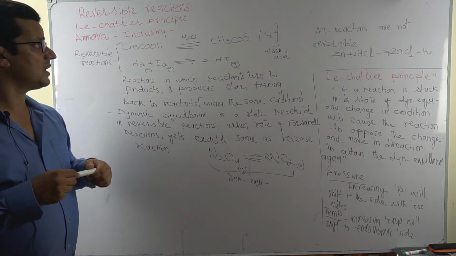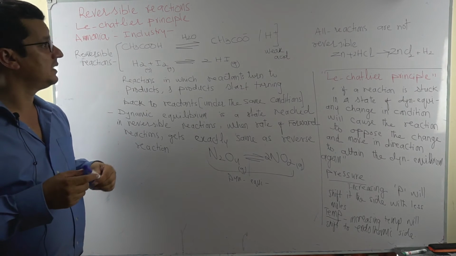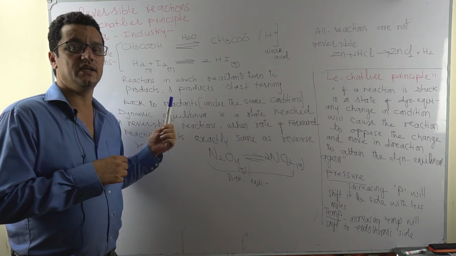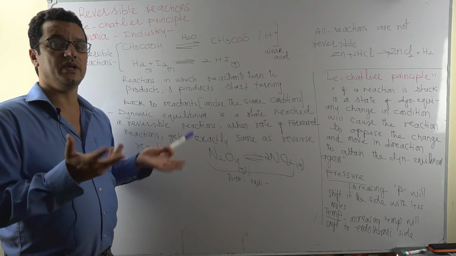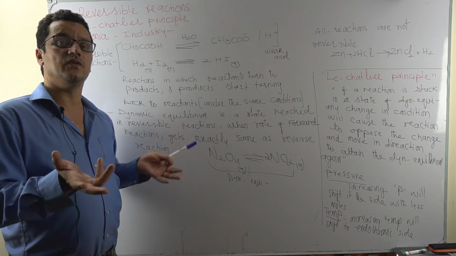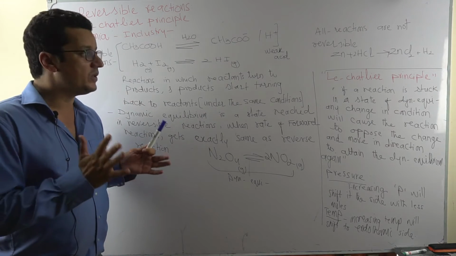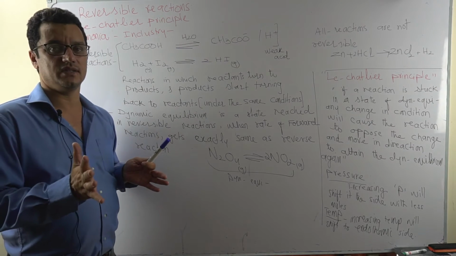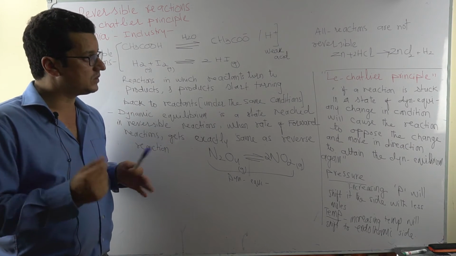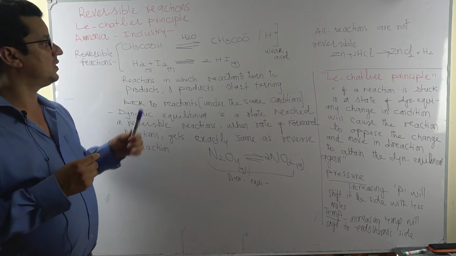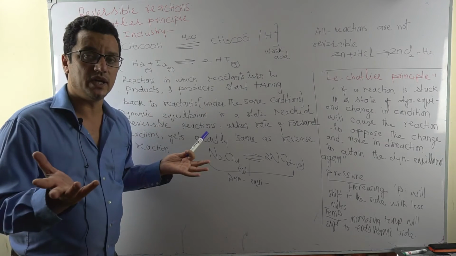Like the ammonia industry, we will discuss in detail. Ammonia is the basic thing needed for fertilizers: ammonium nitrate, ammonium sulfate, urea, calcium ammonium phosphate, calcium ammonium sulfate. Ammonia is the basic thing needed for all the fertilizers, because ammonia provides the basic ingredient, that is nitrogen, required for plant growth, and that is possible only when we have an ample amount of ammonia in the market.